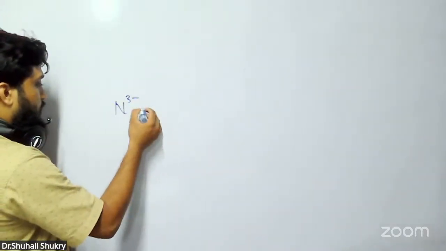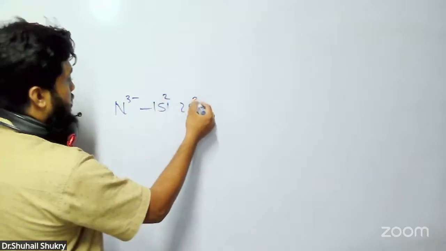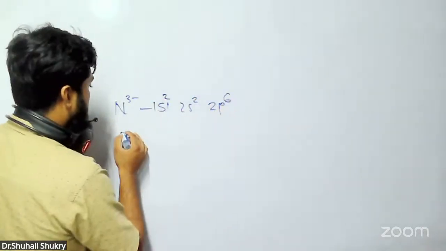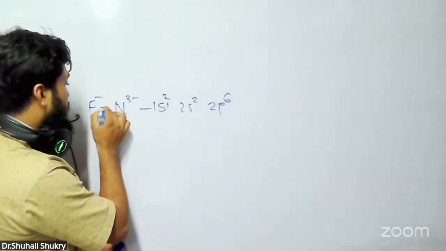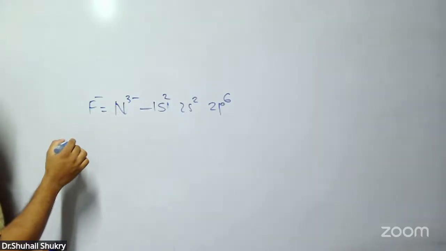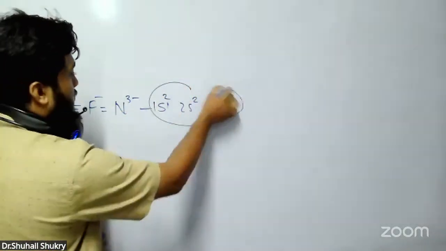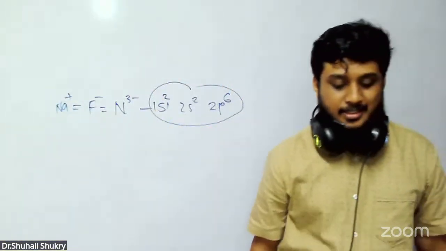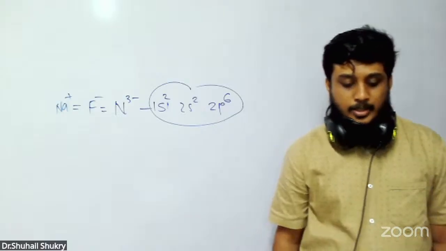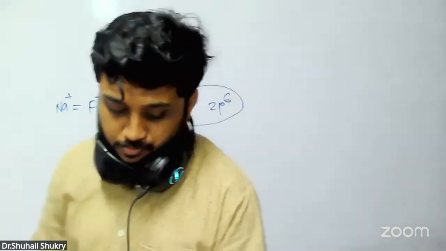You can write this configuration. N3- is 1s2, 2s2, 2p6. F- configuration is also this, and Na+ configuration is also this. So they all have the same electronic configuration. They are isoelectronic. Then that is B. C and D, nothing to discuss because they all belong to different periods.